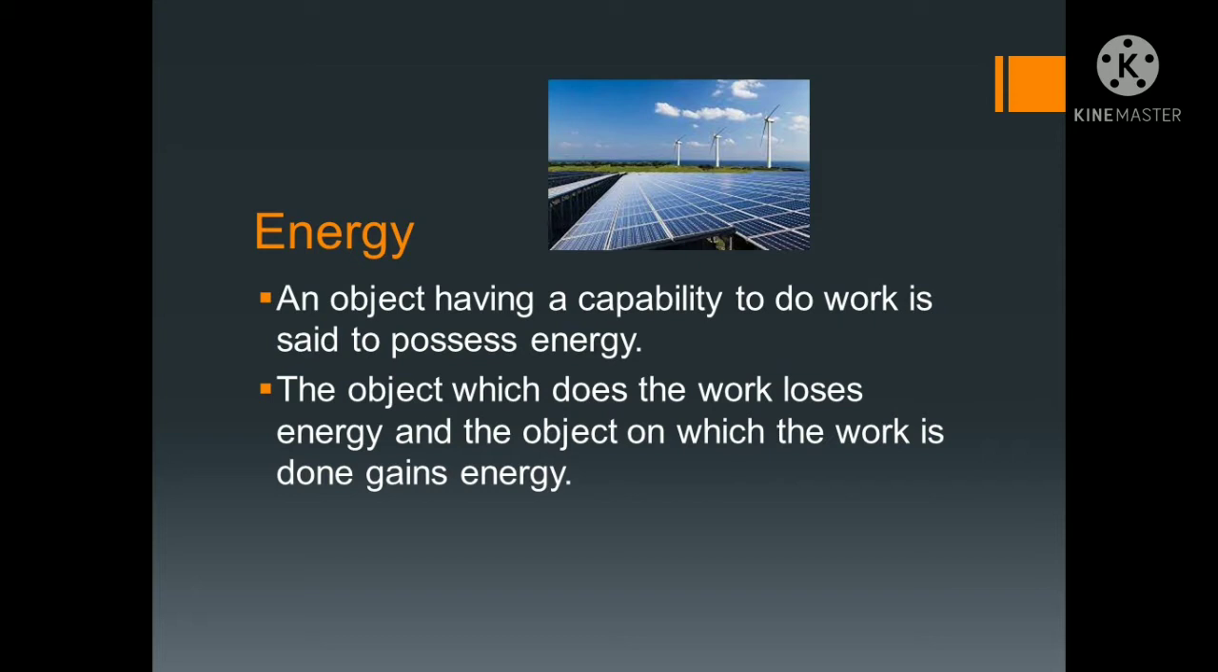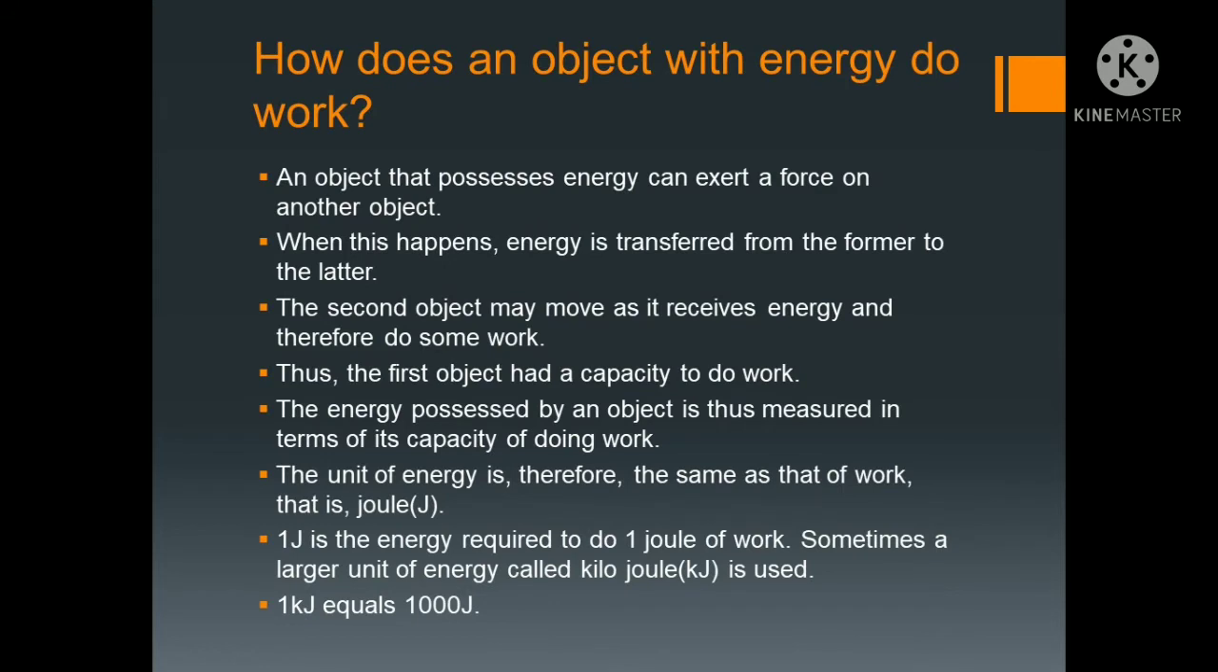So this is the concept. An object that has the capability to do work is said to possess energy, the object which does the work loses energy, and the object on which the work is done gains energy. Clear? Now come to the next slide.